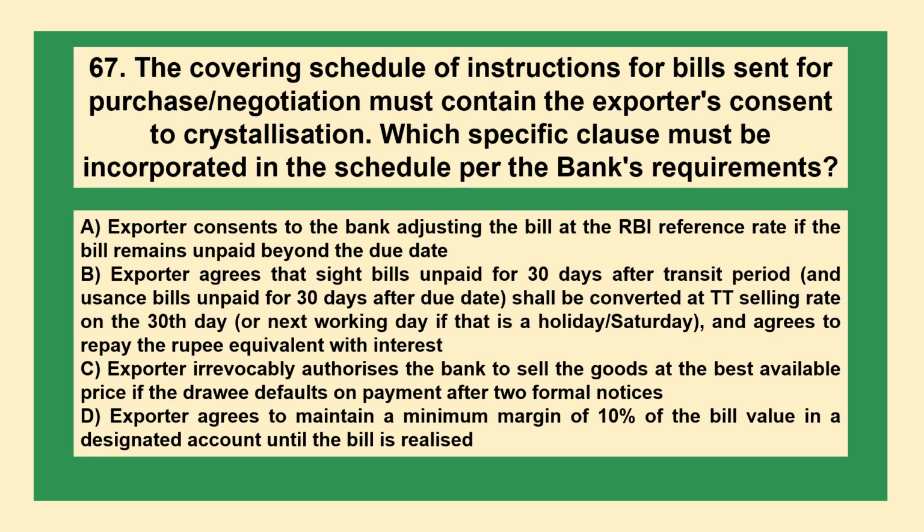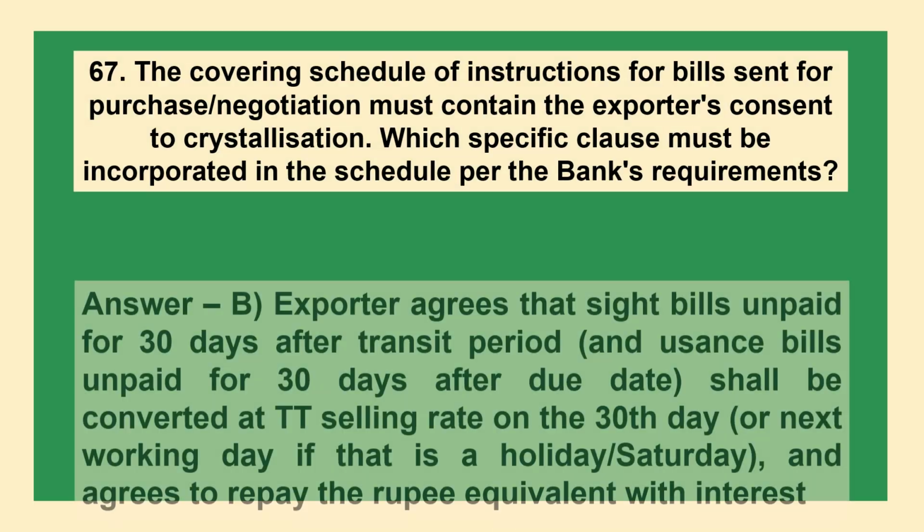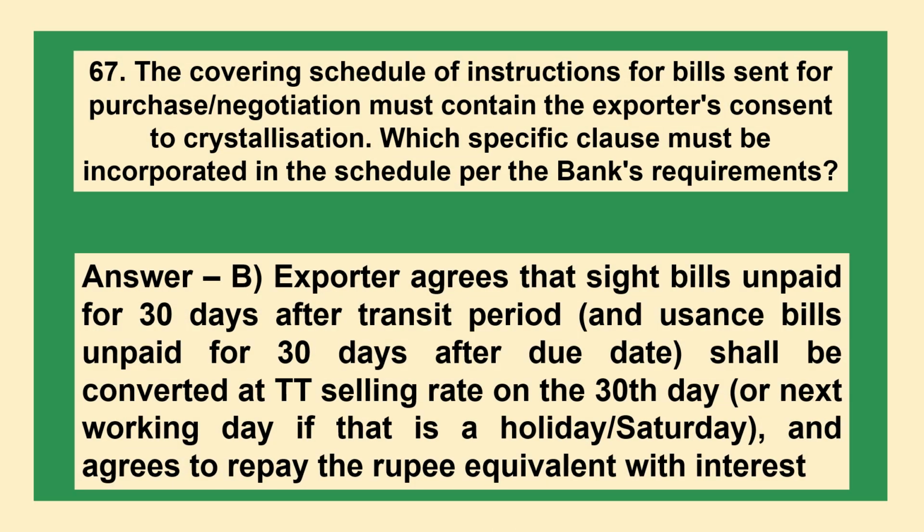C, exporter irrevocably authorizes the bank to sell the goods at the best available price if the drawee defaults on payment after two formal notices. D, the exporter agrees to maintain a minimum margin of 10% of the bill value in a designated account until the bill is realized. The answer is option B. Exporter agrees that sight bills unpaid for 30 days after transit period and usance bills unpaid for 30 days after due date shall be converted at TT selling rate on the 30th day or next working day if that is a holiday or Saturday, and agrees to repay the rupee equivalent with interest.